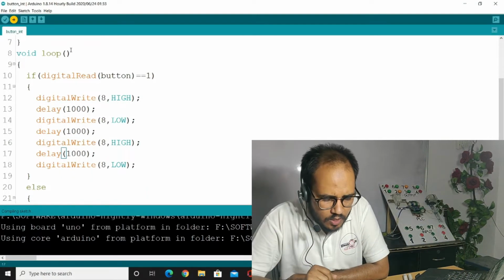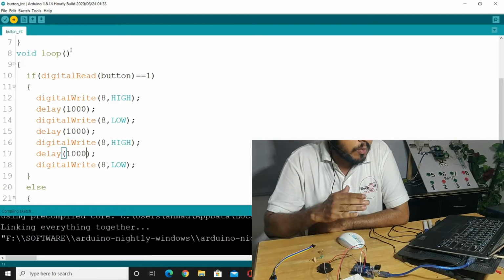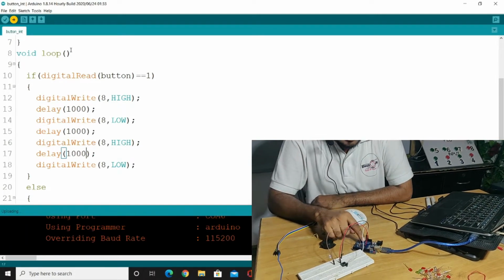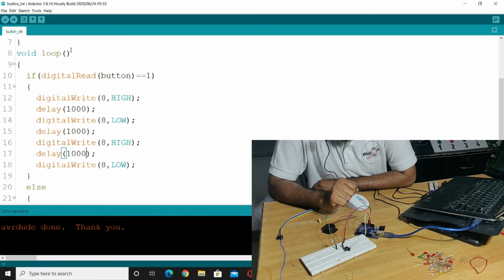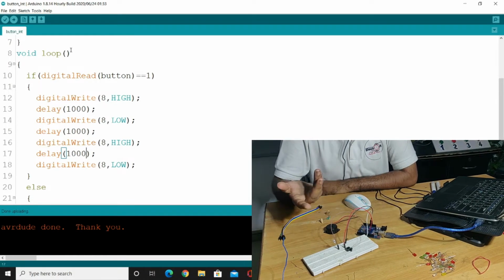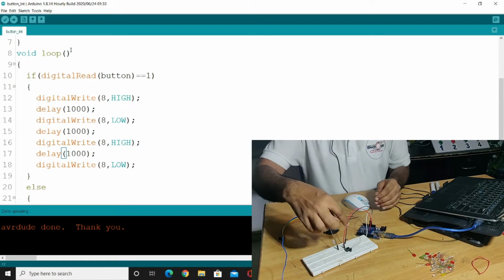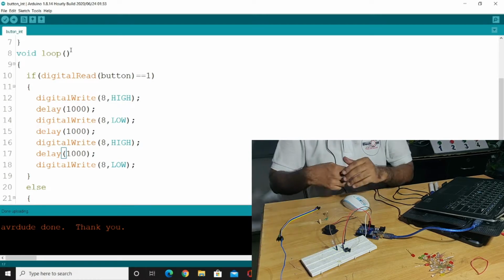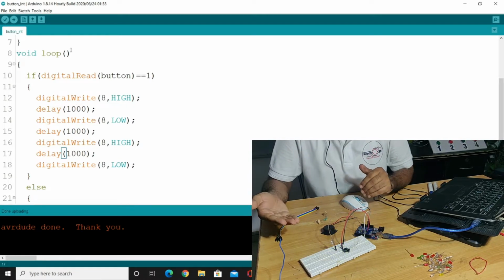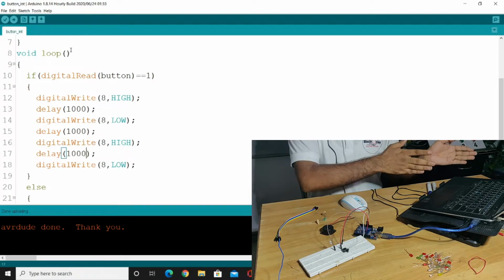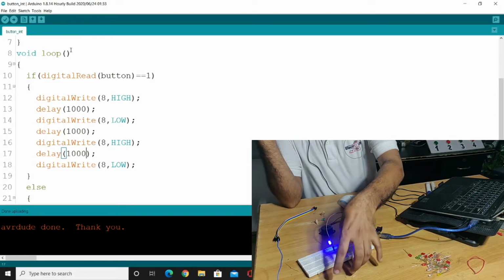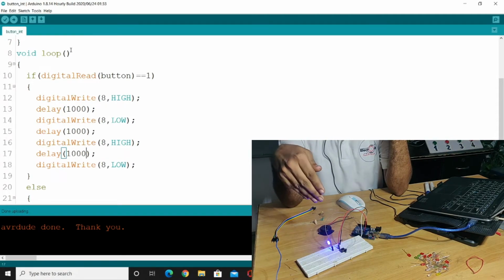You could see here the TX RX pin will be blinking when the program is uploading. There is the RX and TX pin. So the program has been uploaded. You can see here I'm going to push the button, then you can see it's high, it's low, then again it's high, and it's low. You can see the simulation is there and the hardware is working there. So I have to put here high, low, and high and low.